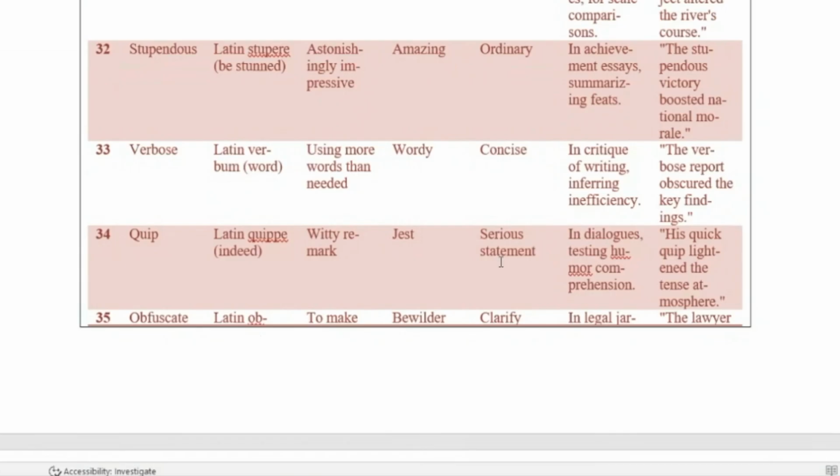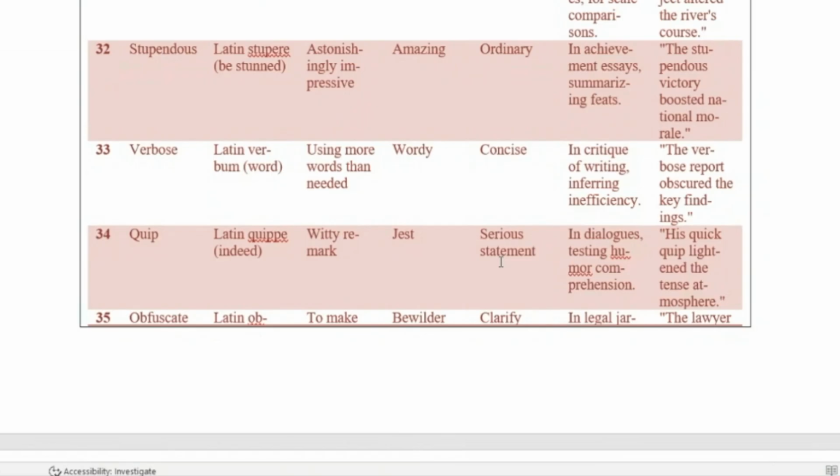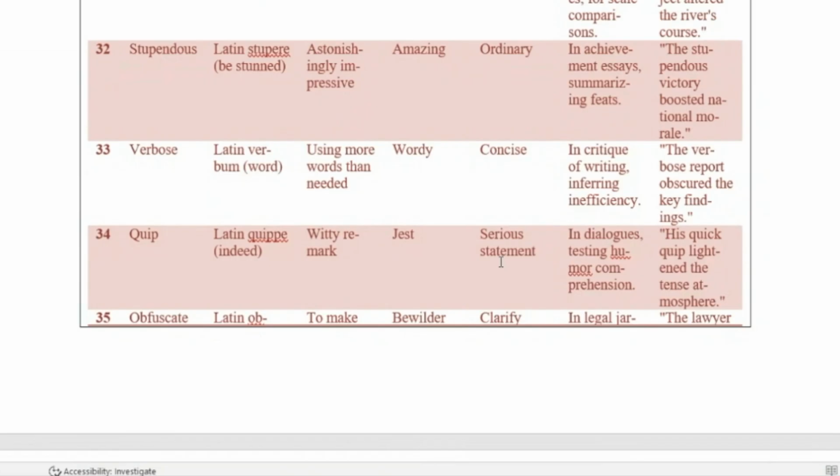The next word is stupendous. It comes from the Latin word stupere, meaning to be stunned. Stupendous means astonishingly impressive. It doesn't mean stupid, it means incredible, astonishingly impressive. The synonym is amazing, and the antonym is ordinary.